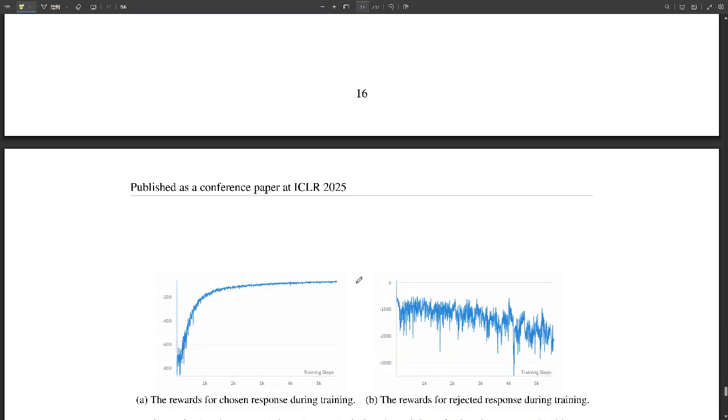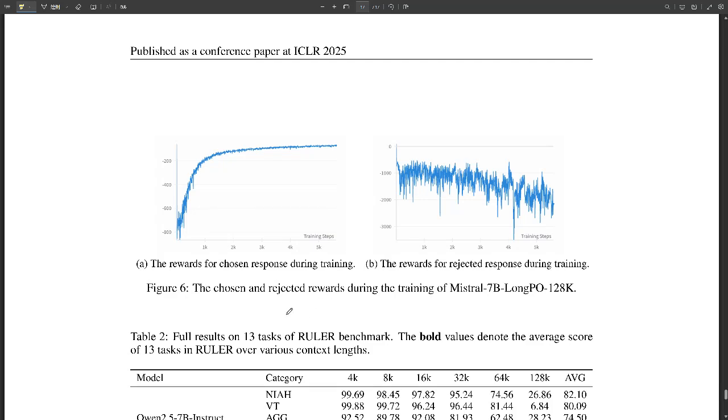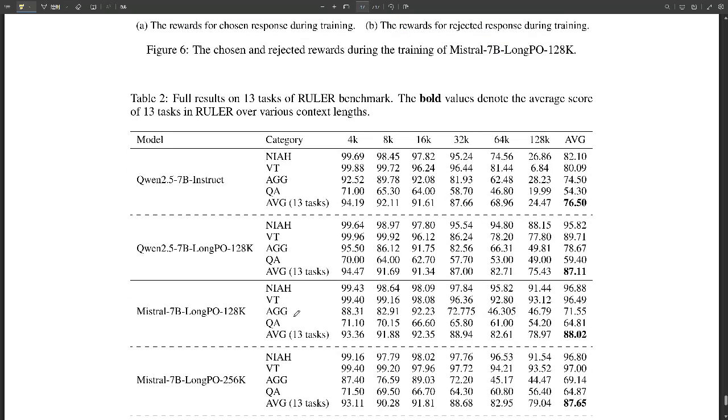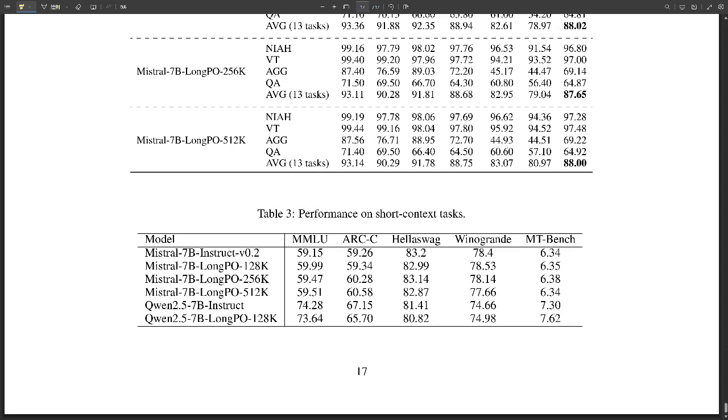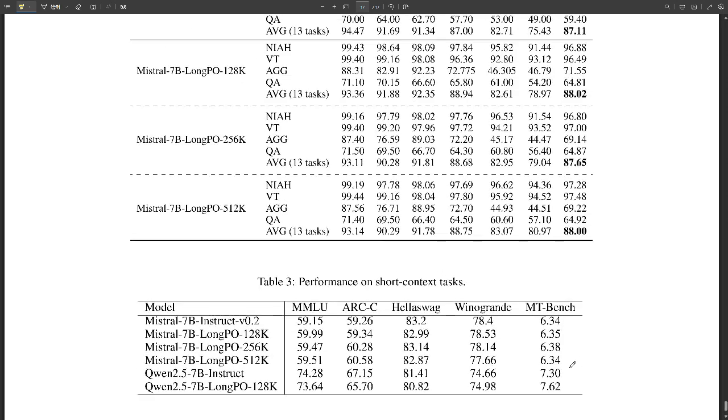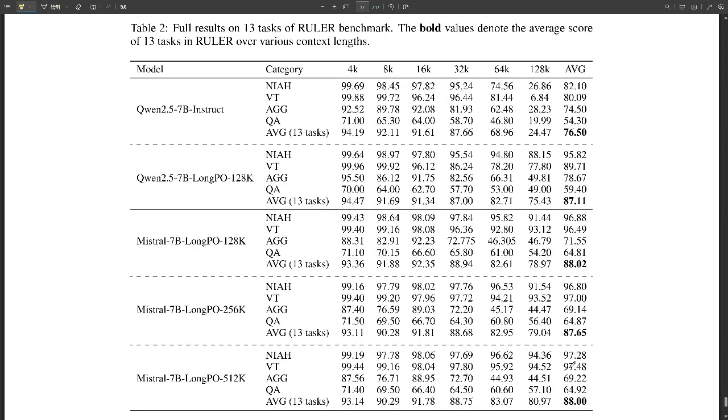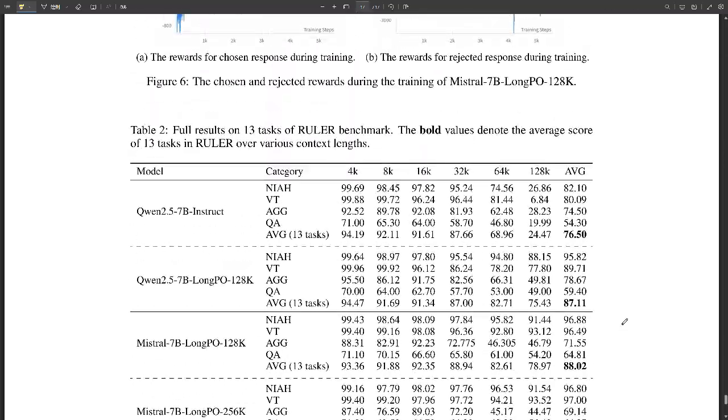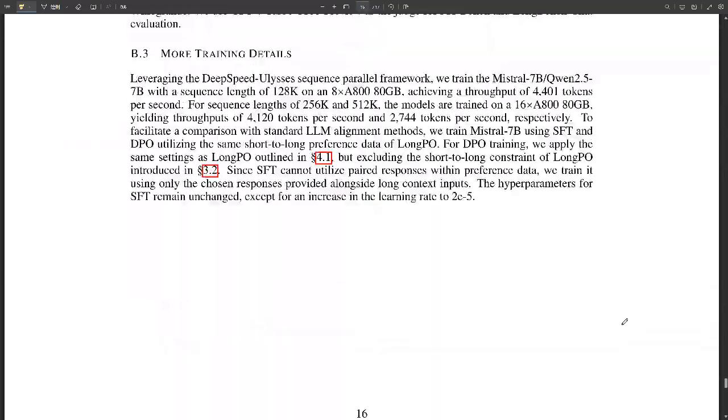They also tested LongPO on a bunch of different tasks to see how well it really worked. Oh, like what? What kinds of tasks? Well, one was a question answering task, but it was based on whole books. Imagine asking a question about a 500-page novel and getting the right answer. Yeah, that would be so useful. So how did LongPO do? Mistral 7B, trained with LongPO, blew the other models out of the water, even the huge ones. It really shows how LongPO helps LLMs understand complex, long stuff in a whole new way.